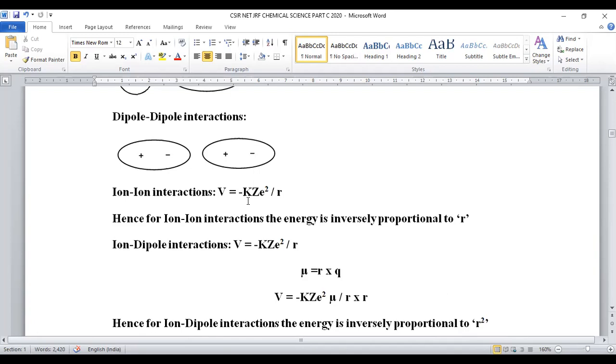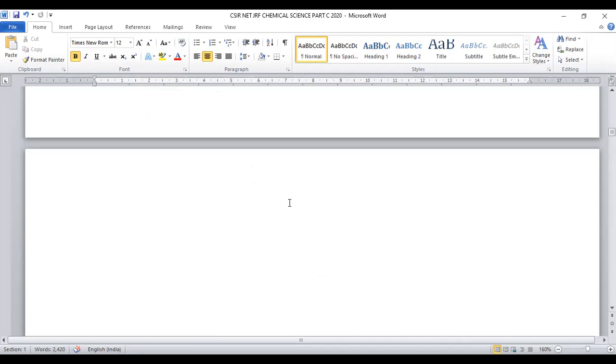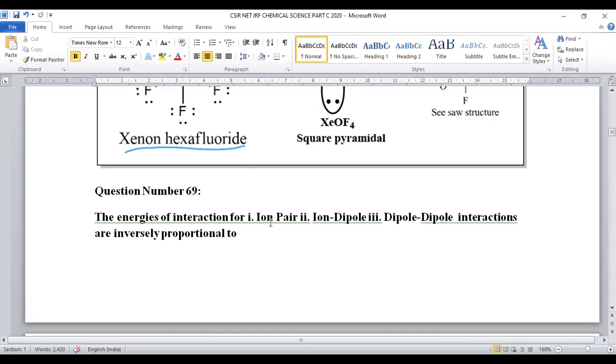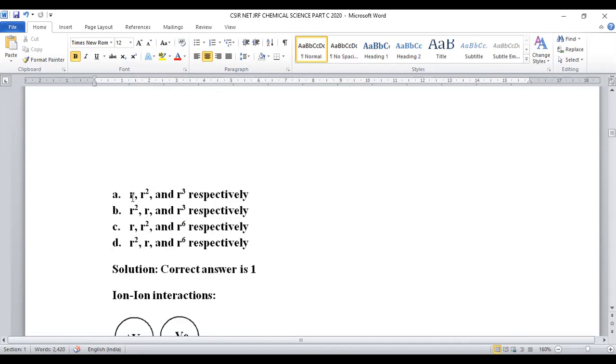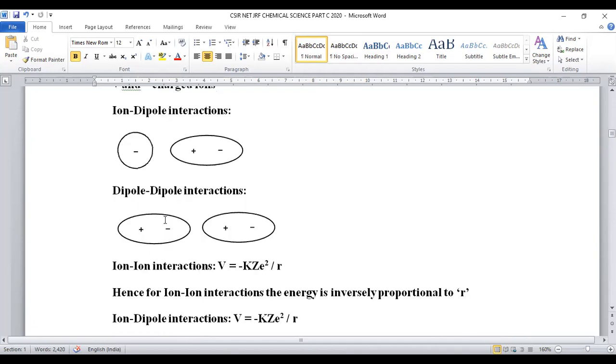V is equal to minus k Z square by R. This will be the formula. Energy is inversely proportional to what? The radius. So for ion, energy is inversely proportional to R. For ion, R will be the right answer.